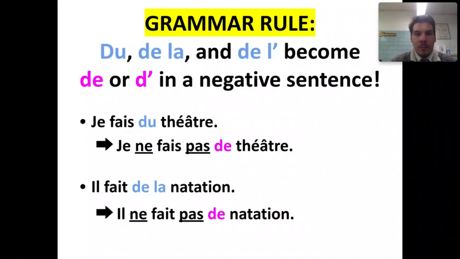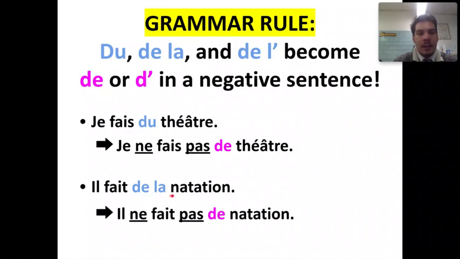as well. For example, je fais du théâtre, I do theater. Je ne fais pas de théâtre. There's this ne pas sandwich in here, so we can't have this du here. We change it to de. Il fait de la natation.